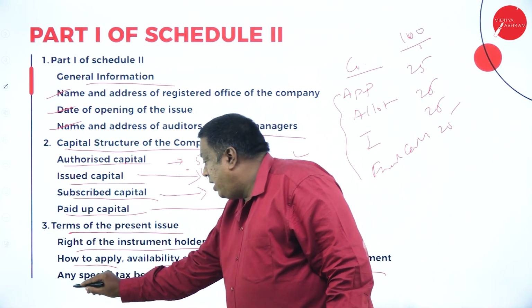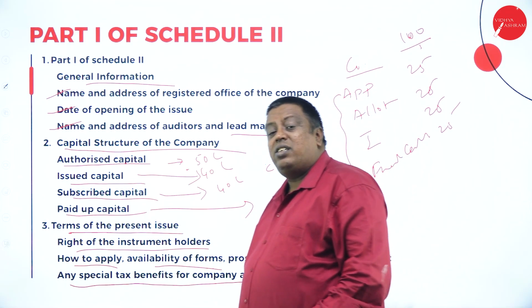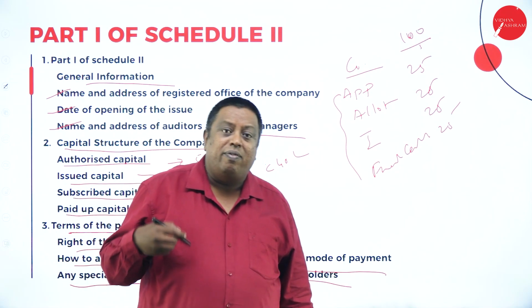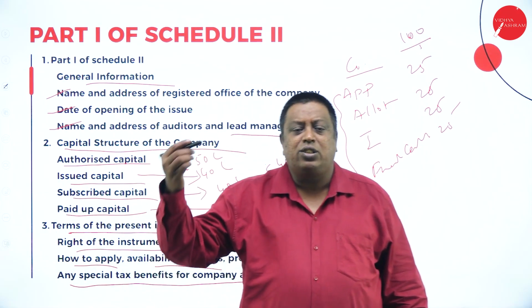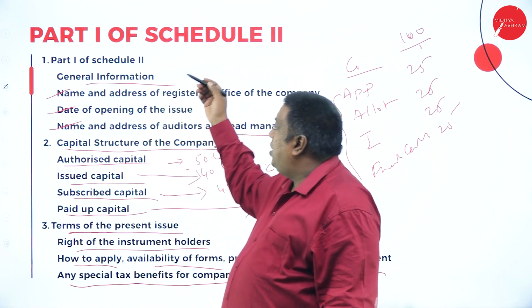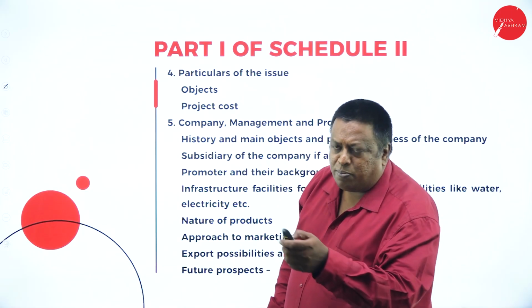And whether there is any special tax benefit for the company and its shareholders. They are asking: if I invest in your company, will a shareholder get any tax benefits or not? All this information should be there in Part 1, Schedule 2 of the prospectus contents.